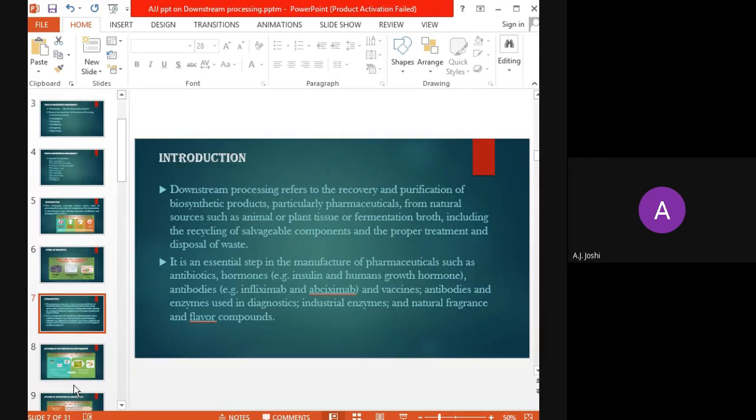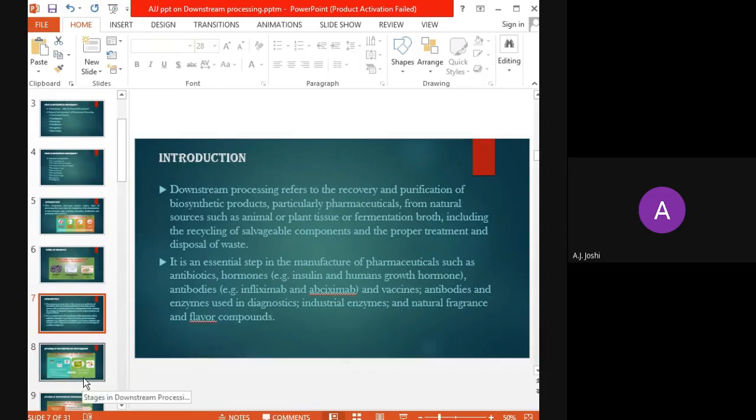Okay. Then other products related to the food industry, that is the natural fragrances and the flavor compounds and so on. All these products are produced by bioconversion or by the fermentation process.